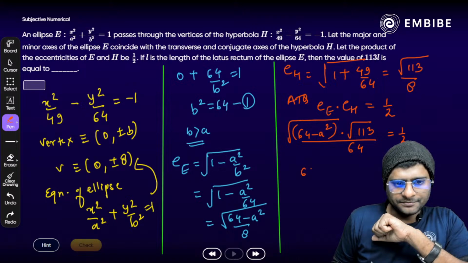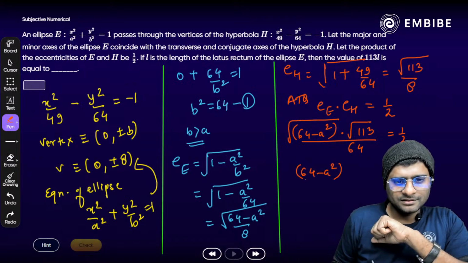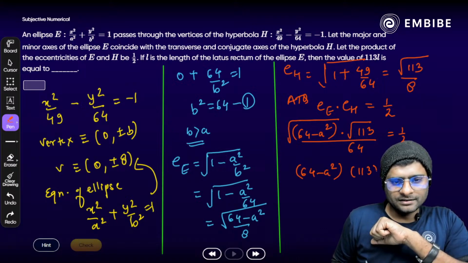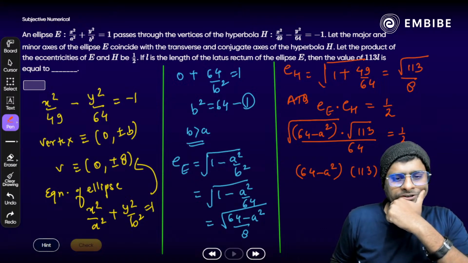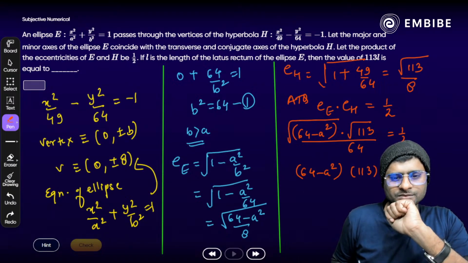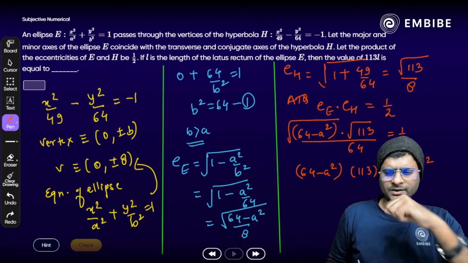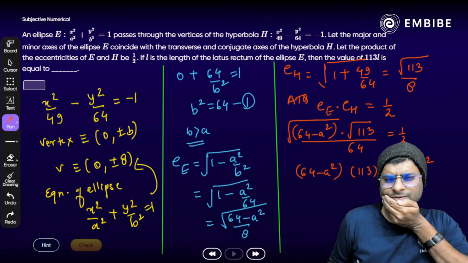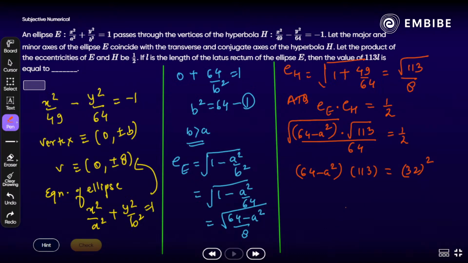Or we can say 64 minus a square times 113 is equal to 32 square. Once we put square on both sides, the square root will get cancelled out. And what will be the value of a square? Any idea? A square would be 32 square is 1024, then divided by 113. So we will get simply 64 minus 1024 divided by 113, that is a square.